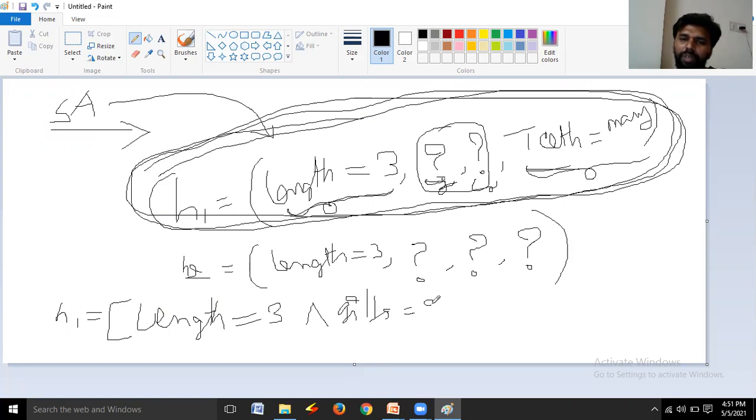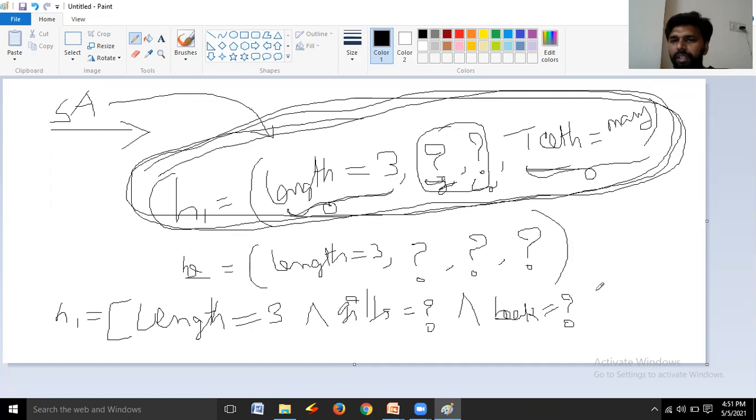Here question mark allows either yes or no. Conjunction, next one is beak is equal to question mark, meaning we are allowing either a beak-having sea animal or not.